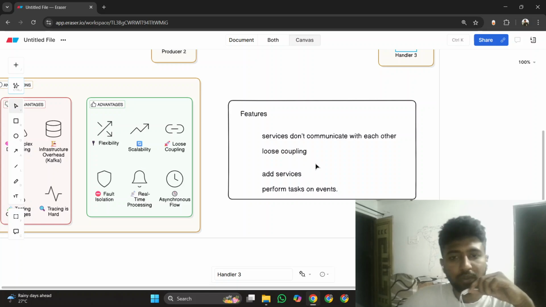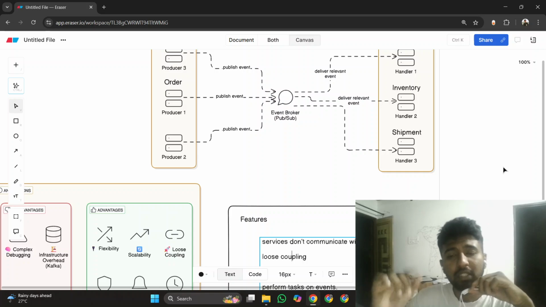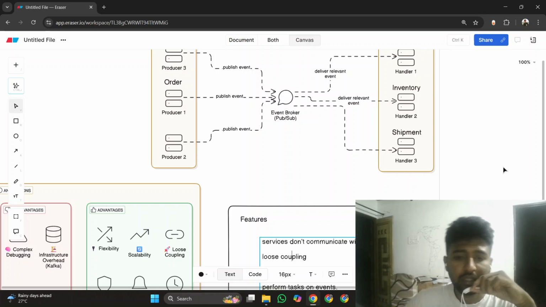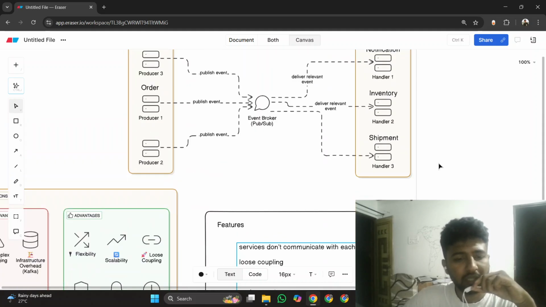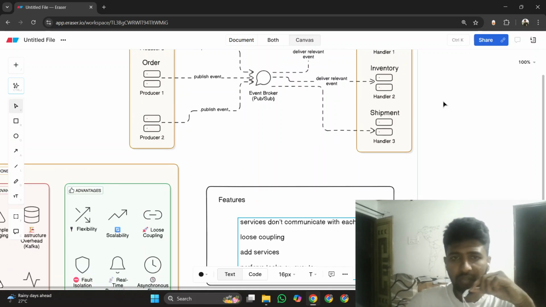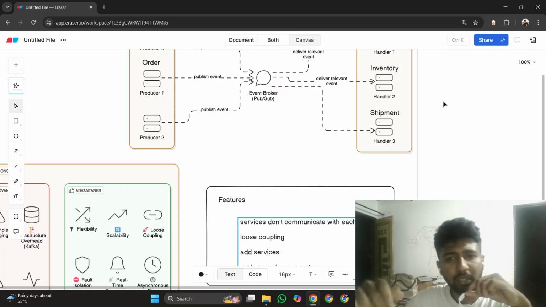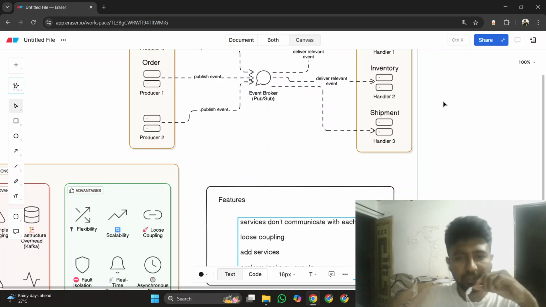Okay, so features: loose coupling. Loose coupling means services are not dependent on each other. I have discussed loose coupling earlier as well. Then adding services: the architecture is flexible. It means you can add as many services as you want, and you can link those services to particular other services or the broker, and your service is ready to execute.